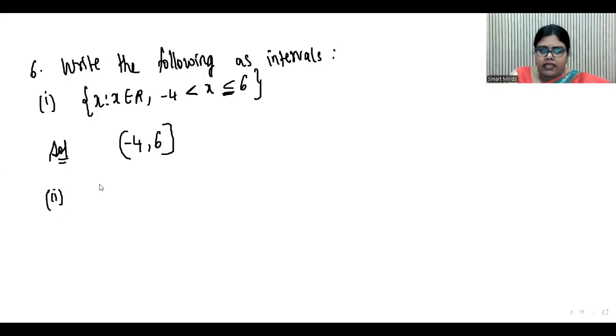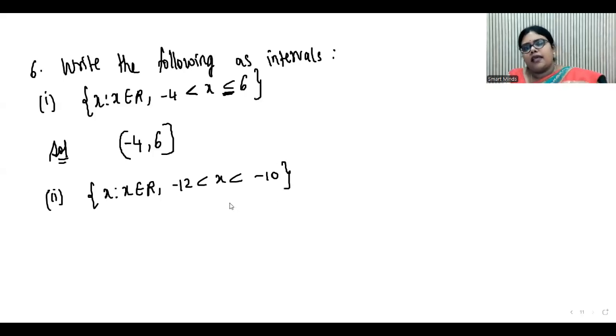Now coming to the second one. What is the question? x such that x belongs to R, where minus 12 less than x less than minus 10. That means x lies in between minus 12 and minus 10, and both are excluded because the equal to sign is not given in either inequality. So what is the solution for this? Simple brackets, minus 12 comma minus 10. This is simple bracket, that means open interval.